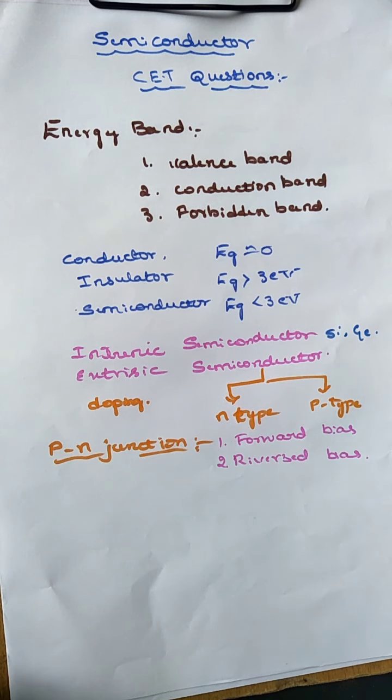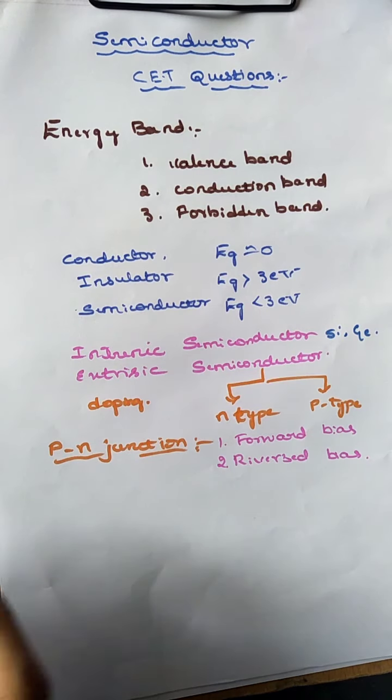In the case of reverse bias, the p-type is connected to the negative terminal of the battery and the n-type is connected to the positive terminal of the battery. We have already studied this in detail in the previous section.